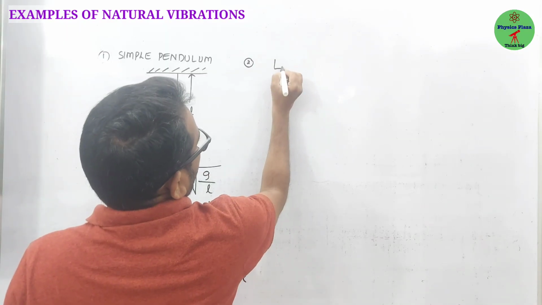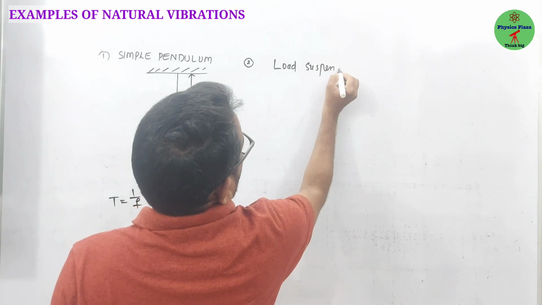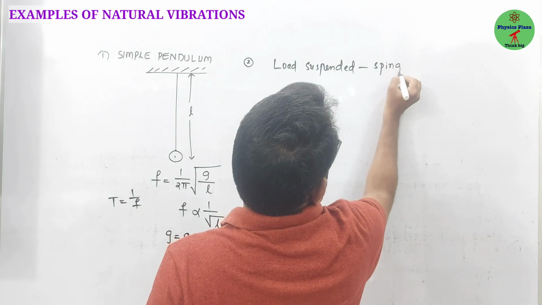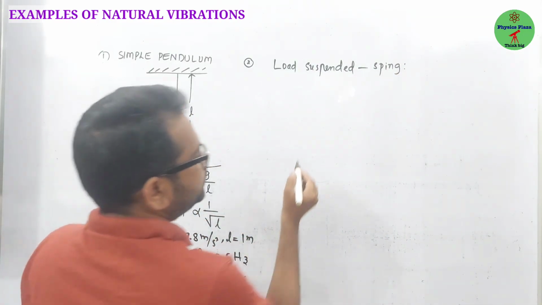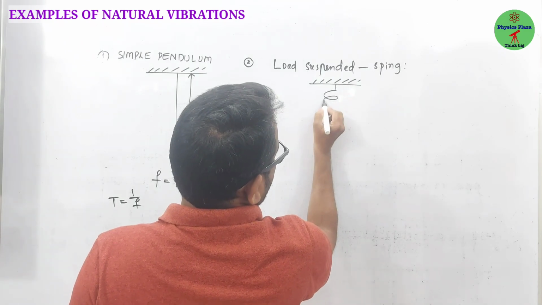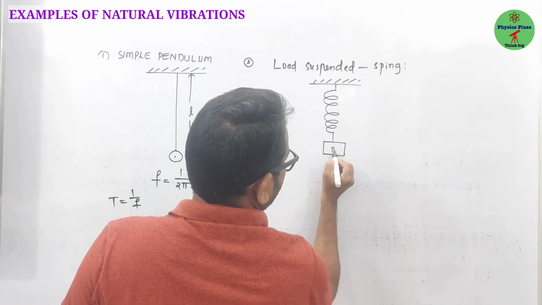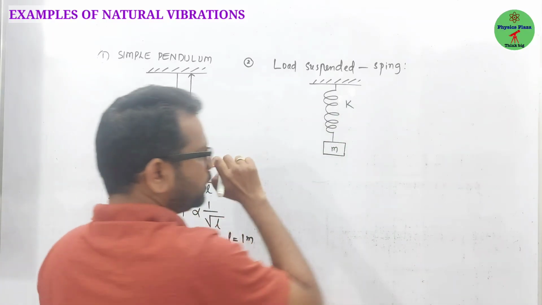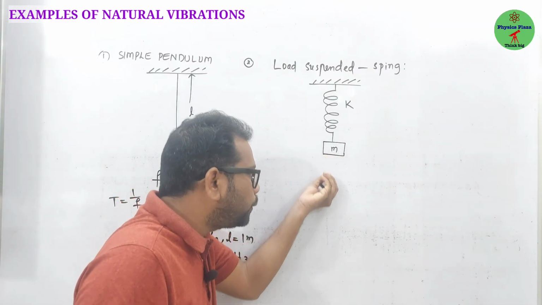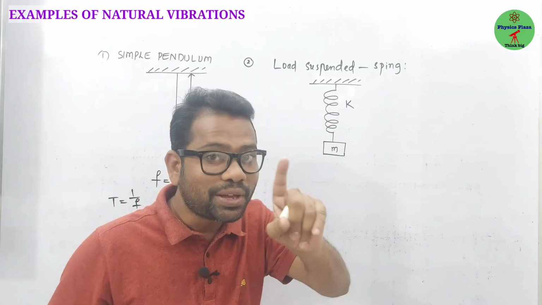Now let us see the second example. Here let us take a load suspended by means of a spring, I mean, we can say simply a spring mass system. Suppose, children, here is a rigid support, here is the spring, and here a mass M is suspended. Here K is what actually? Spring constant. So children, what will happen if this mass is pulled a little bit and left? It will be executing oscillations, but children, in a vacuum only.